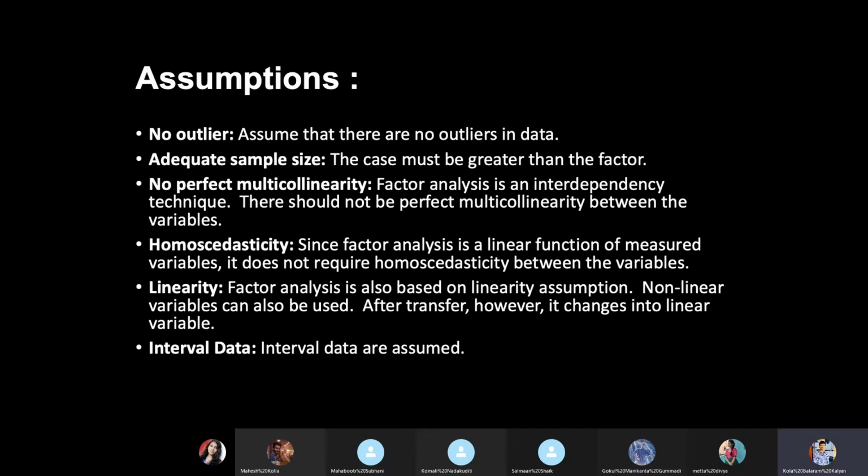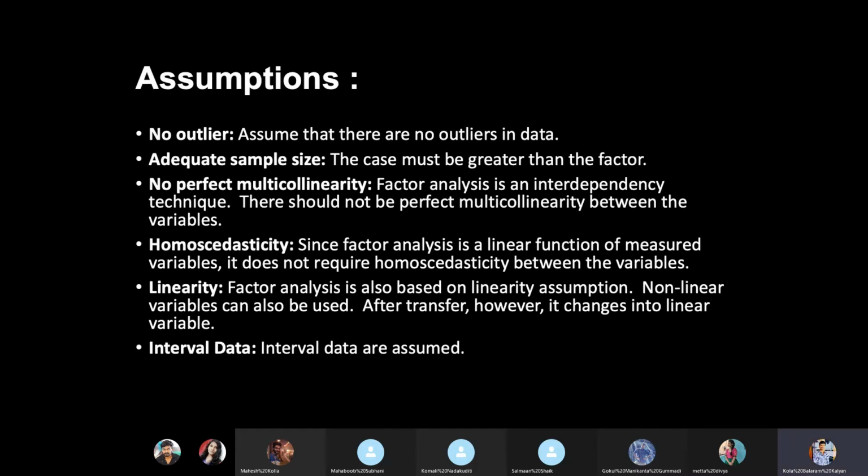So to perform factor analysis, there are certain assumptions which lie under. You may also know this. These assumptions are also applicable for multiple linear regression, although the factor analysis model is also a general linear model, so their assumptions will be almost the same.